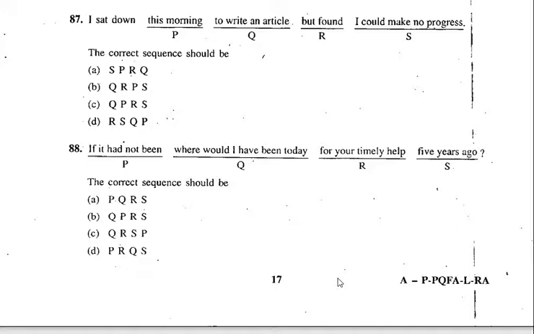If you do this, if it had not been for your timely help 5 years ago, where would I have been today? Doesn't sound correct. Where would I have been today? We usually say like this. Where would I have been today if it had not been for your timely help 5 years ago? So right sequence is B, QPRS. Okay, so let's move on to the next one.